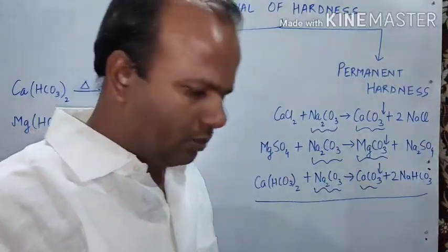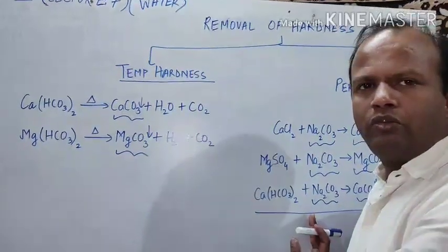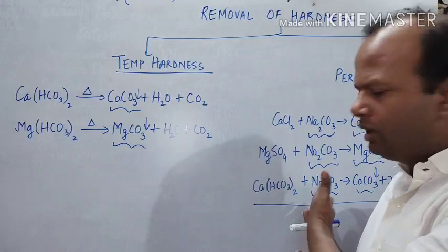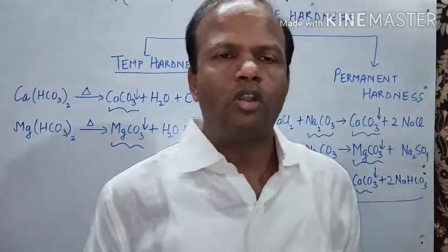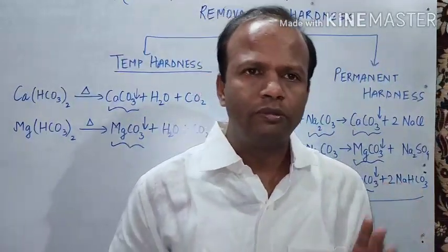So again the temporary hardness is removed here. So temporary hardness can also be removed by treating it chemically, and permanent hardness can be removed as well. That is what this example wants to say. So this is all about this chapter.